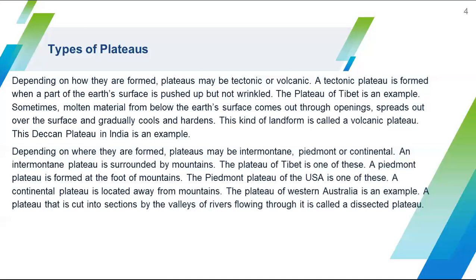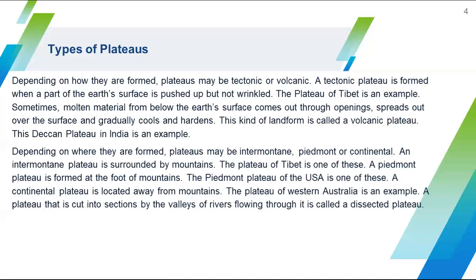A plateau that is cut into sections is another kind. Some plateaus are cut into different sections by the valleys of rivers flowing through them. The meaning of dissected is cutting. So a plateau that is cut into sections by the valleys of rivers flowing through is called a dissected plateau.